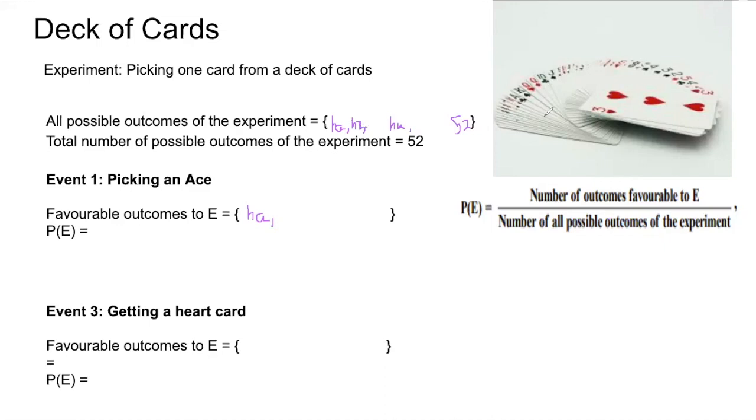Heart ace. Heart 1, there is no such card as a heart 1. Heart 2, shall we put it here? We can't, because it is not an ace. Heart king is not an ace. Only ace is an ace. Okay, so only heart ace we were able to put.